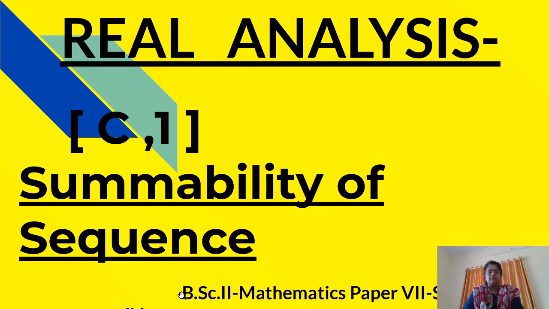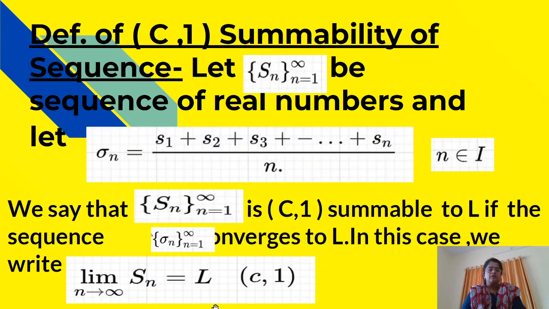Now we will see C1 summability of sequence from real analysis. First, let us see what is the definition of C1 summability of sequence. Let S_n, n from 1 to infinity, be a sequence of real numbers, and let sigma_n be equal to S1 plus S2 plus S3 plus dot dot plus Sn divided by n.